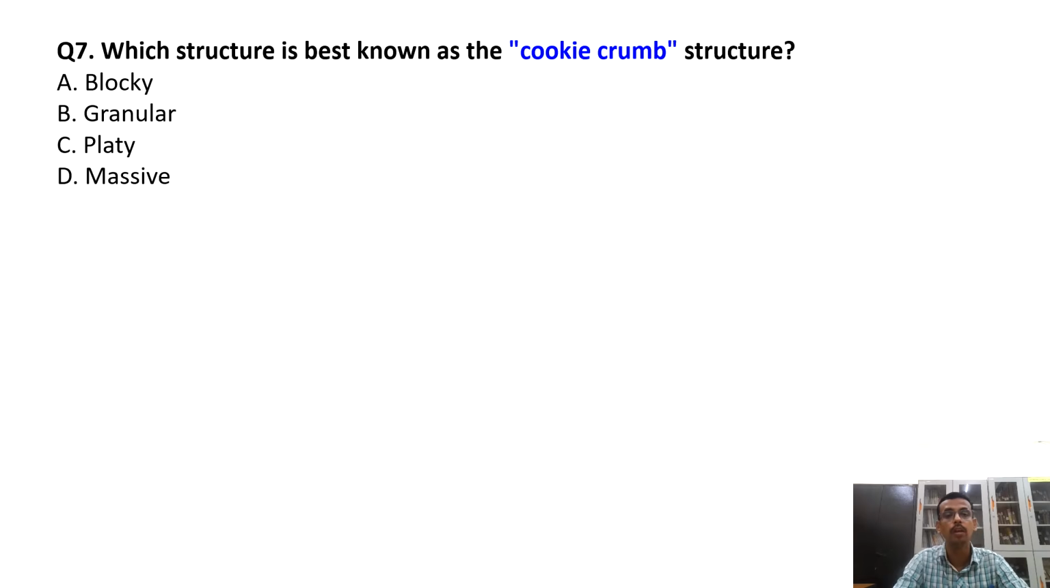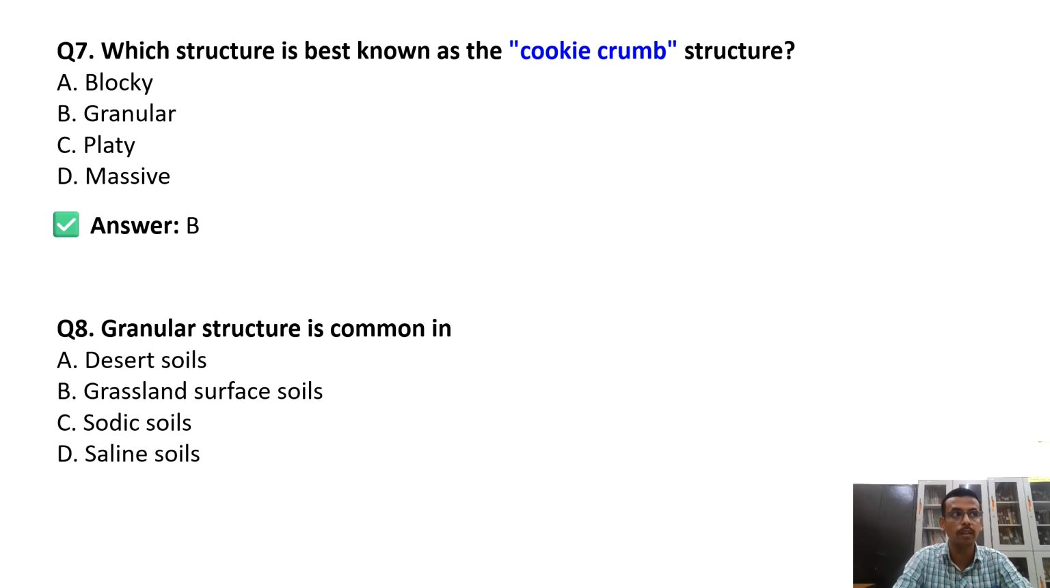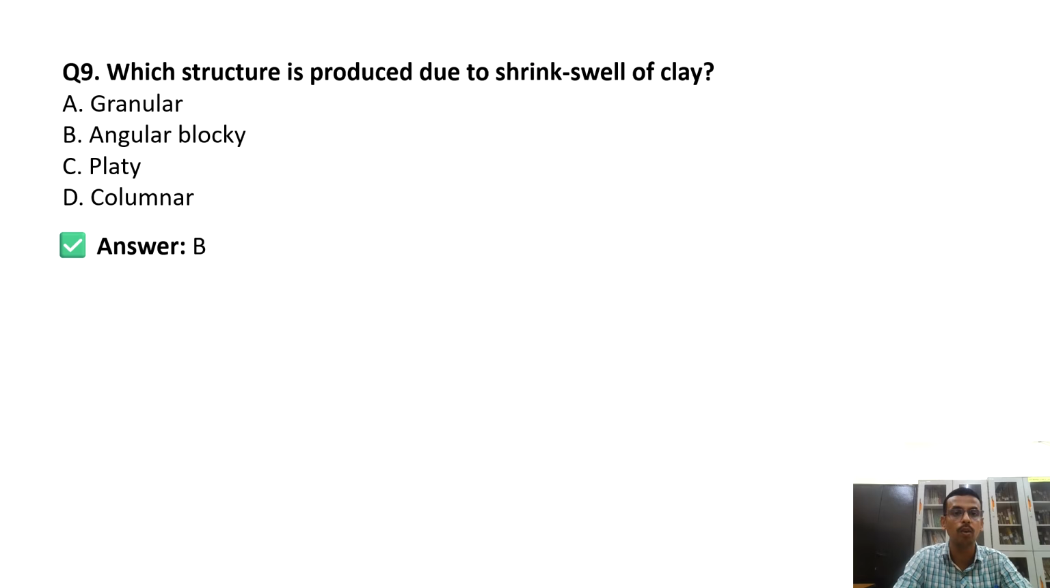Then another question: which structure is best known as cookie crumb structure? Sometimes it is also called honeycomb structure, that is found in the cookie crumb or granular structure. Granular structure is common in which type of soil? Grassland surface soil: G for G, grassland surface soil has the granular structure.